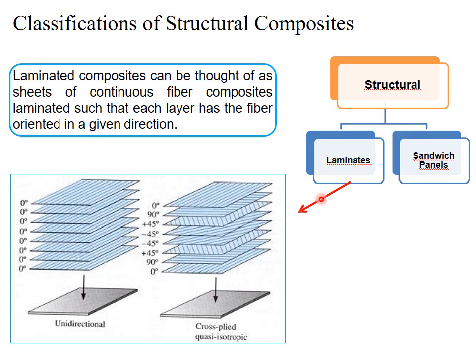If the angle between the fibers in that layer is 45 degree, it means fibers are arranged at 45 degree angle, and then it is bidirectional. Unidirectional: the fibers are present in one direction only. Bidirectional: the fibers are present in the layer in two directions. Which directions? The x-axis and y-axis.